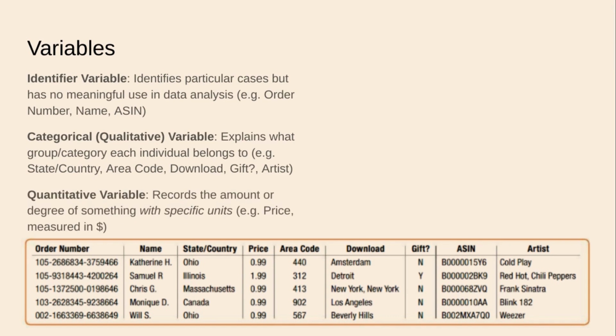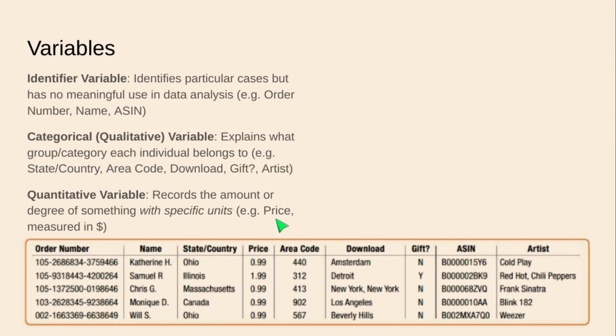Quantitative variable. When people think of variables, we usually think of numbers. Now, these are the variables that actually have to do with numbers. We're not talking about qualities anymore. A quantitative variable records the amount or degree of something with specific units. That's really important. If you have a number that does not have units, it is very likely, almost certain, you are not talking about a quantitative variable. You're talking about an ordinal variable, and we'll talk about that a little bit later.